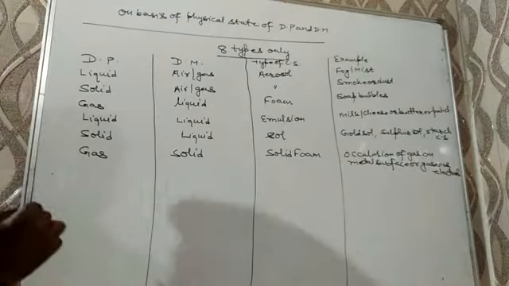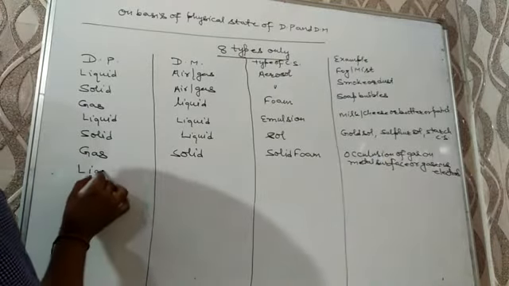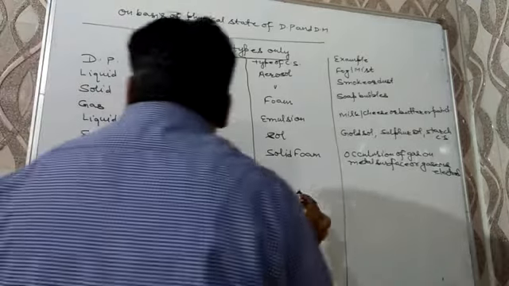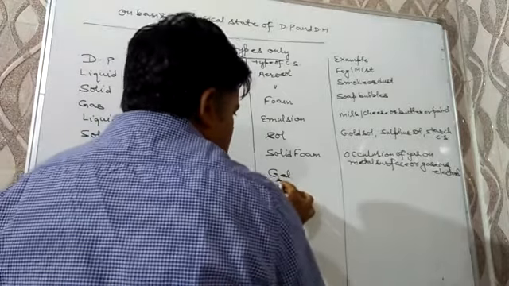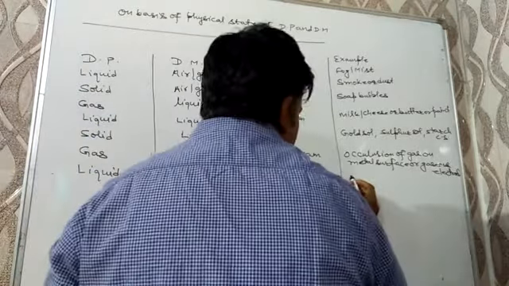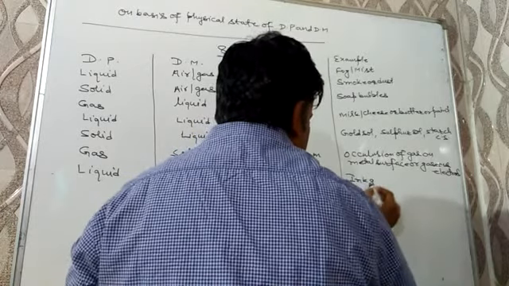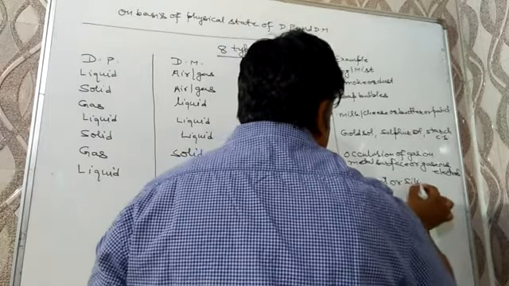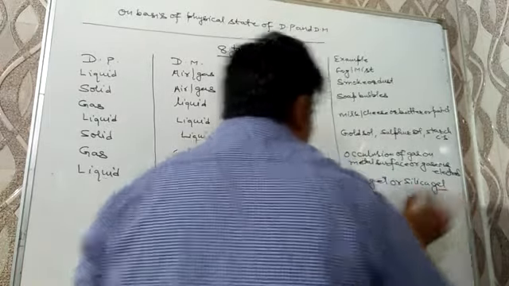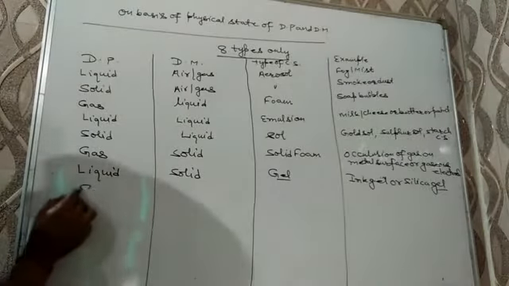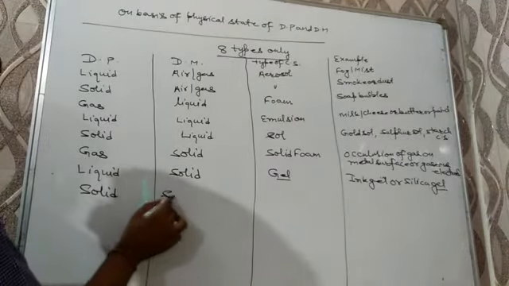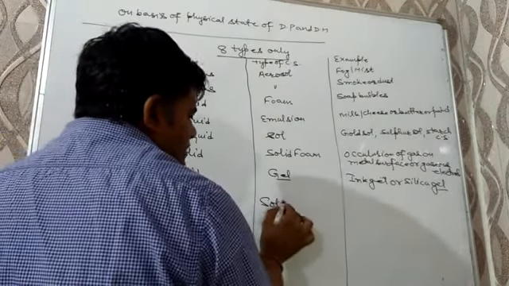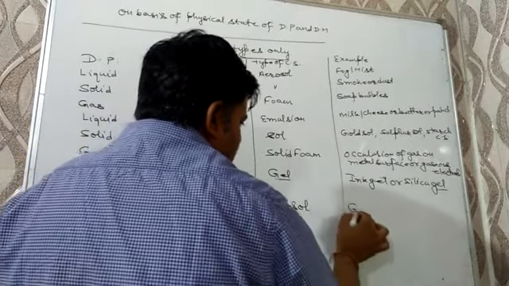Next case, when the dispersed phase is liquid and the dispersion medium is solid, then the colloidal solution is known as gel. An example of it is ink gel, or silica gel, used as a common adsorbent for chromatography. And the last case will be solid in solid. The colloidal solution is known as solid sol. An example of it is gemstone.